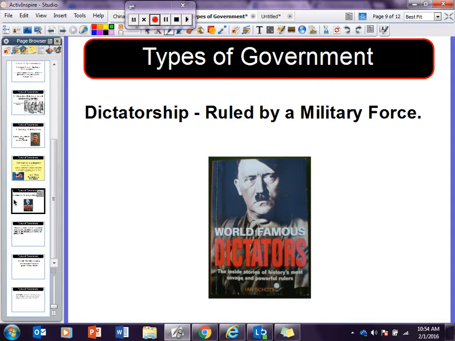Okay, so I can understand why people think that, like Hitler was a tyrant. You can be a dictator and a tyrant at the same time. Okay? Tyrants rule by force. Dictators rule by force. They use military force. So I can see why you get those two kind of mixed up or call them the same, and that's okay. If you want to say that Hitler was a tyrant, he was a tyrant. He did rule by force, but he was under a dictatorship because he was the dictator.